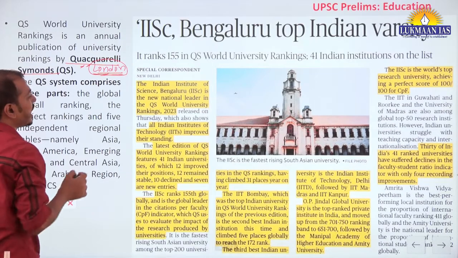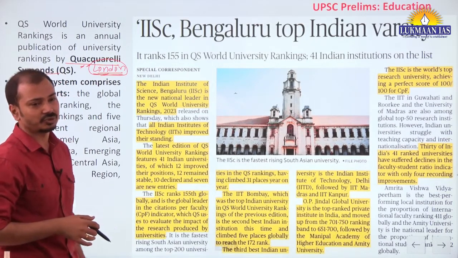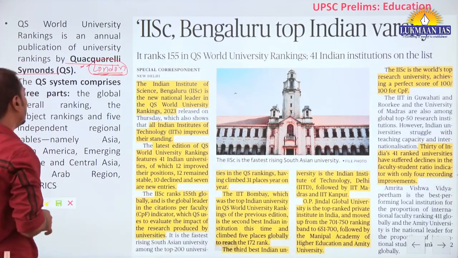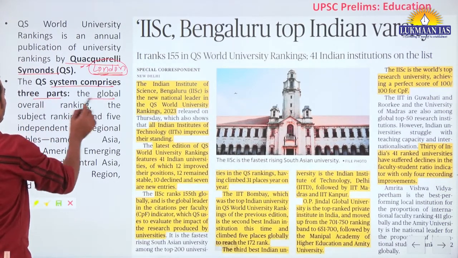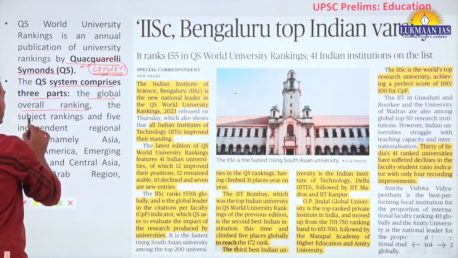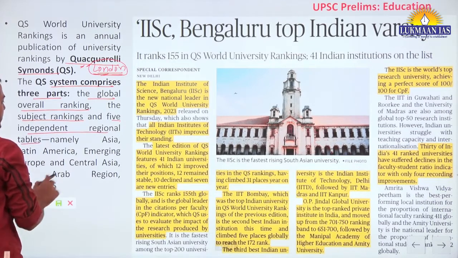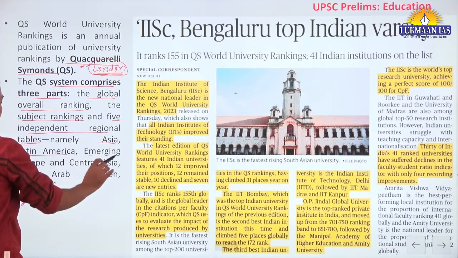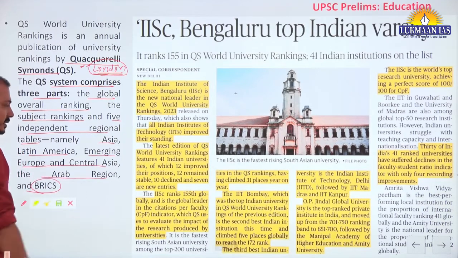Okay. This ranks the internationally important universities of higher education and technical educational institutes, and it comprises 3 parts: global overall ranking, subject rankings, and 5 independent regional tables: Asia, Latin America, emerging Europe and Central Asia, Arab region, and BRICS countries.